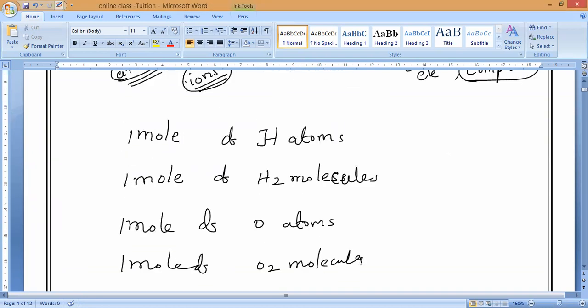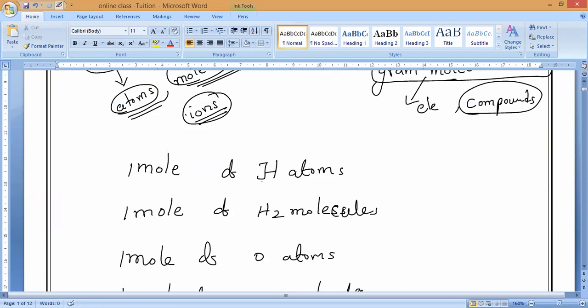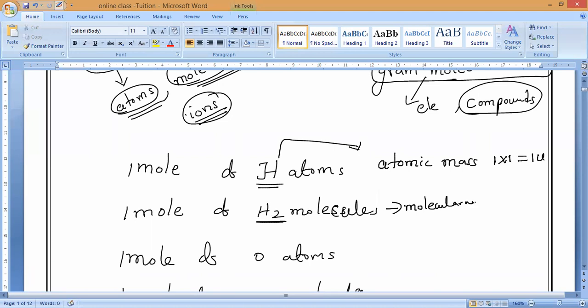Very important. Now, what is the atomic mass of hydrogen? Anybody can say? One. Atomic mass is the number of atoms of the element times the atomic mass of the element. So the atomic mass here equals 1 u. What is the molecular mass of H2? It is 2: 2 into 1 u, which is equal to 2 u. Yes or no?